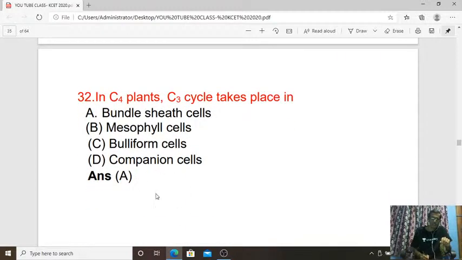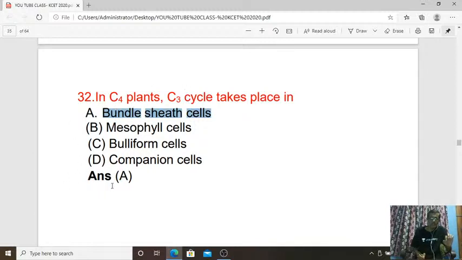32nd question. In C4 plants, C3 cycle takes place in which area? In C4 plants, we can observe Kranz anatomy. So a specialized modification is there, where the C3 cycle is taking place inside the bundle sheath cell.